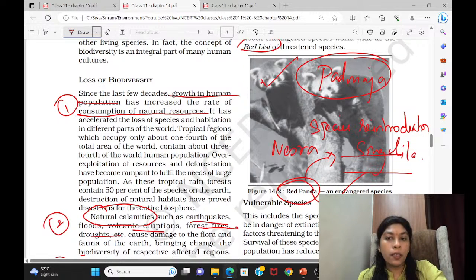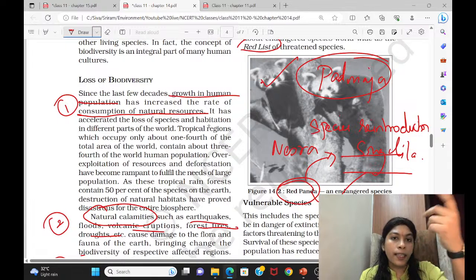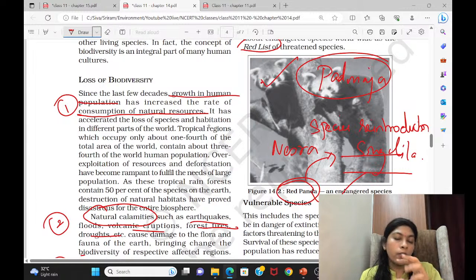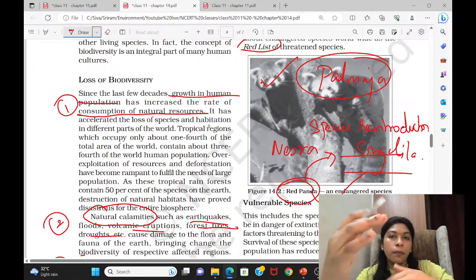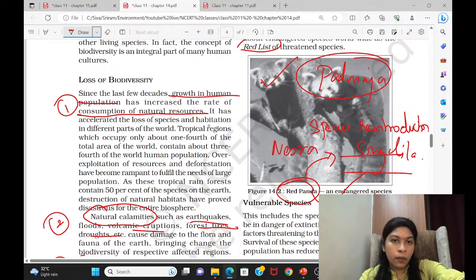Same way when you're doing the red panda, there are two variations: the Chinese red panda and the Indian red panda. The scientific name is different. In Arunachal Pradesh, the Siang River splits this species. India has both species, Chinese and Indian, but the river splits them into two. So they will not come after that to the West Bengal area. You can see only the Indian species in West Bengal.